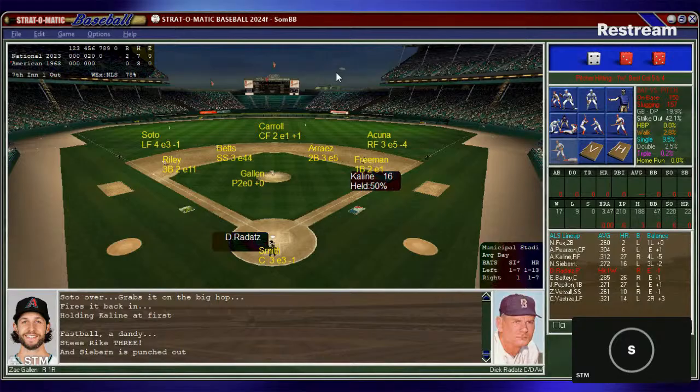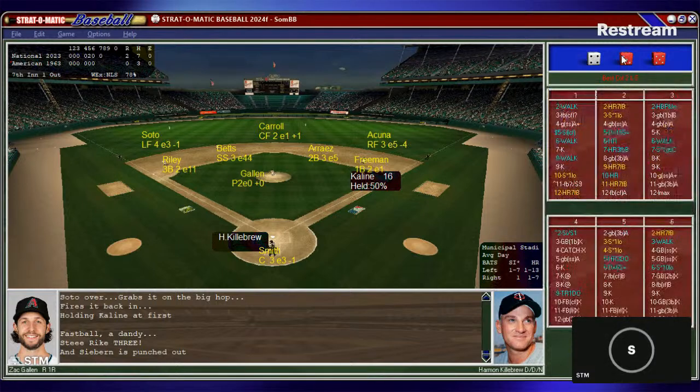And another pinch hitter here for the American League will be Harmon Killebrew. The big Harmon will come in. He will swing the bat representing the Minnesota Twins here. A .258 hitter, 45 ding-dongs during the season. He looks to tie it with one swing of the bat. Smith puts down the target. Gallen from the stretch. Runner on first and one.